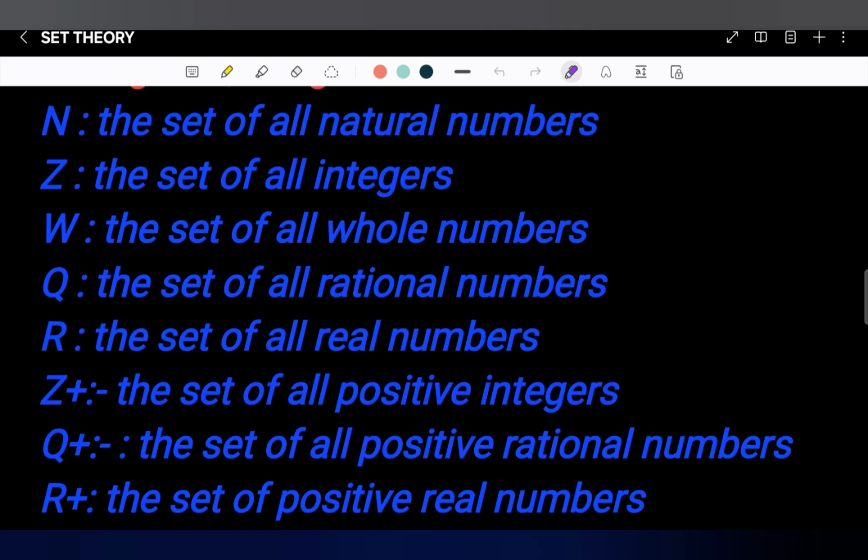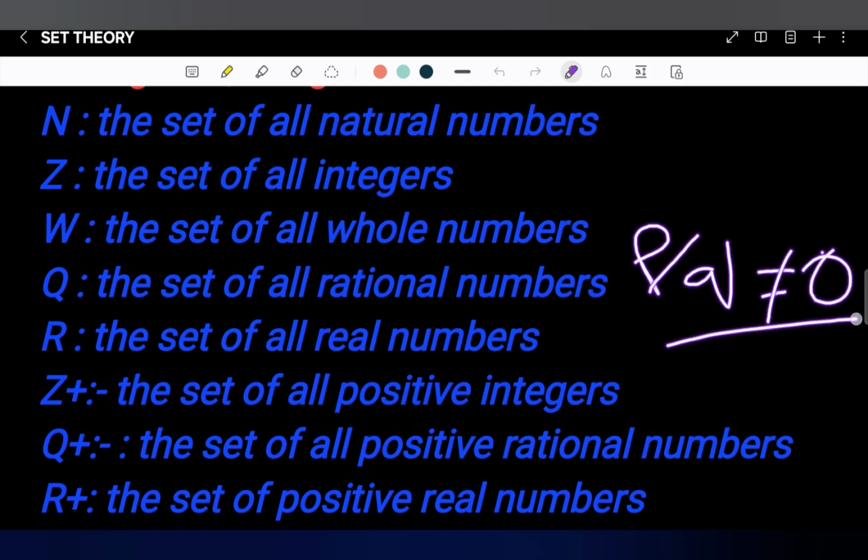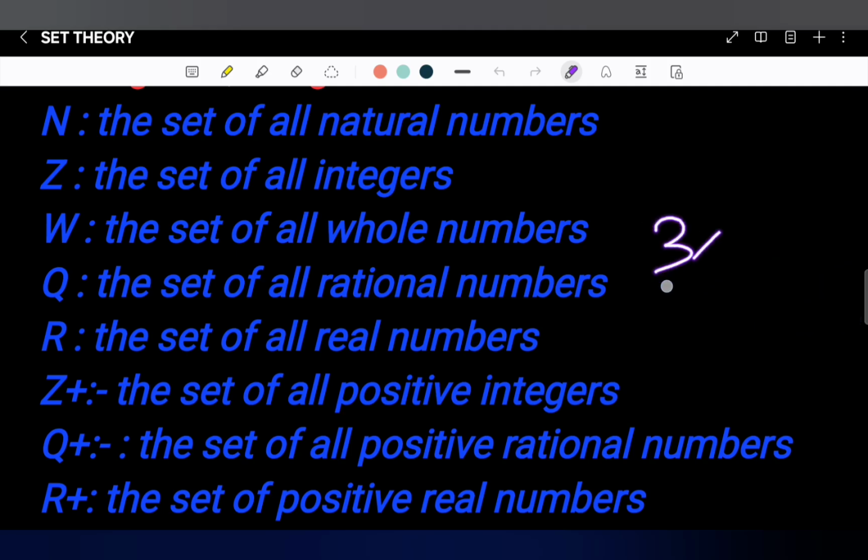Z is the set of all integers. Integers refers to all the positive and negative numbers as well as 0 on the number line. W is the set of all whole numbers, that is, numbers start from 0 to infinity. Q is the set of all rational numbers. Rational numbers are the numbers in the form of p by q, where q is not equal to 0. For example, 3 by 2, 4 by 3, these all are rational numbers.